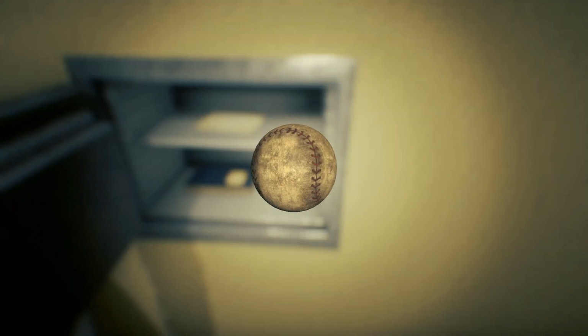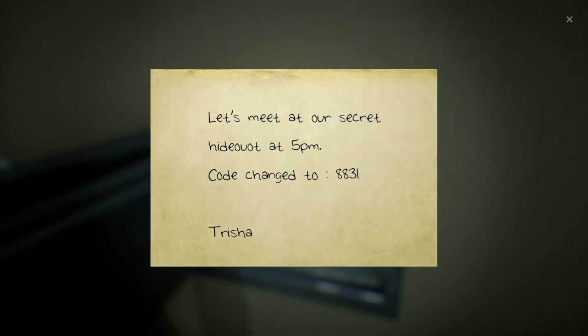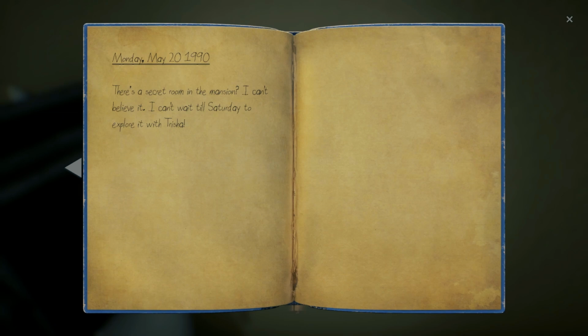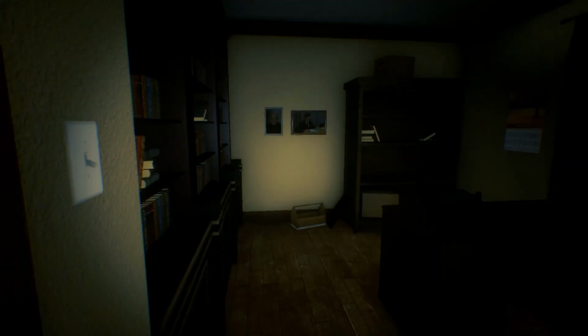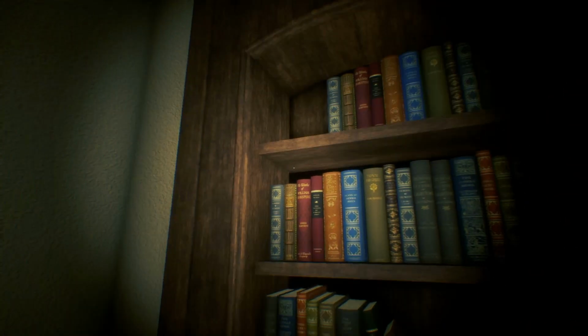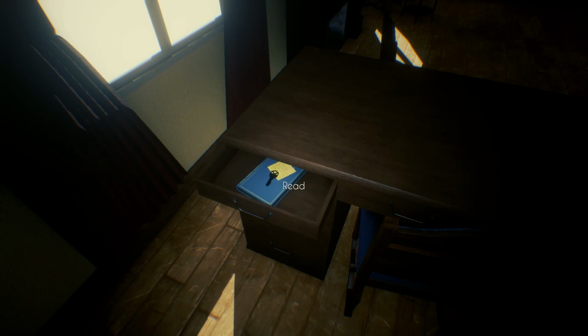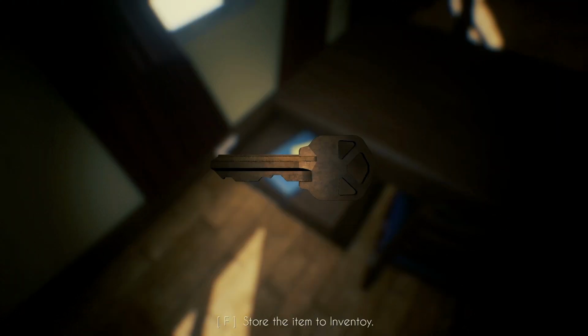In the safe, we find a baseball, a letter from Trish with the shed's code on it, and a diary with nothing major in it, just that there's a secret room somewhere in the mansion. We continued on the hallway into Father Brooks' office. Nothing here, and nothing here. No secret buttons. So we've got a key.